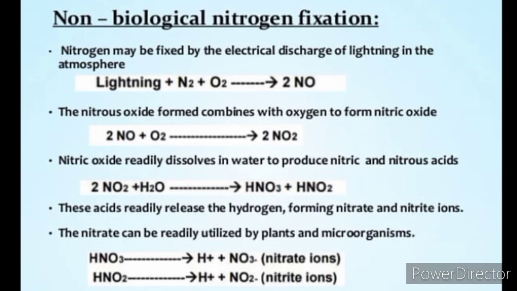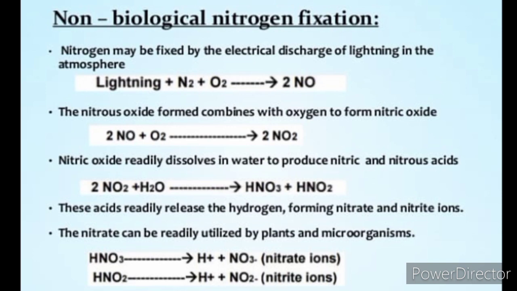Nitrogen may be fixed by the electrical discharge of lightning in the atmosphere. Lightning plus nitrogen gas plus oxygen gas is equal to 2NO, that is nitric oxide. Now this nitric oxide combines with oxygen to form nitrogen dioxide, that is NO2. Nitrogen dioxide readily dissolves in water to produce nitric and nitrous acid, that is HNO3 plus HNO2. HNO3 is nitric acid and HNO2 is nitrous acid.